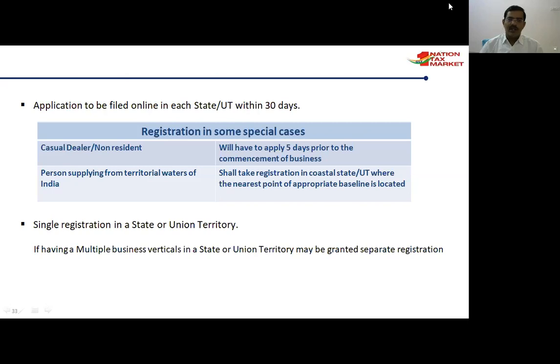The application is to be filled online in each state within 30 days. That means from 1st July 2017, they are giving a 1 month period. So at the end of July, they have to apply. There is a single registration in each state or union territory. If having multiple business verticals in a state or union territory, separate registration may be granted. If they are separate verticals, they can get separate registrations.